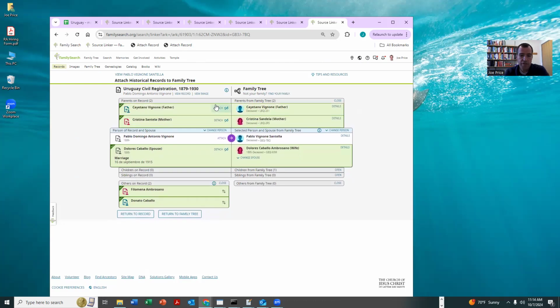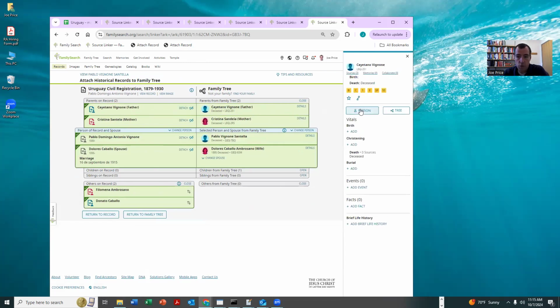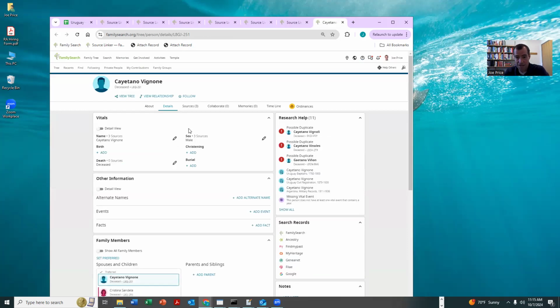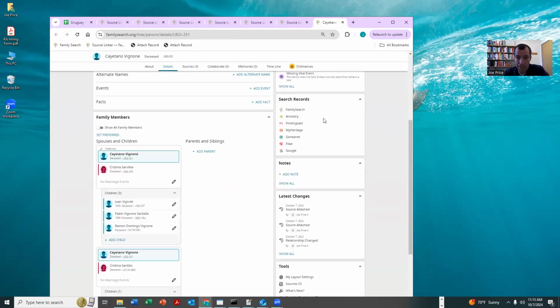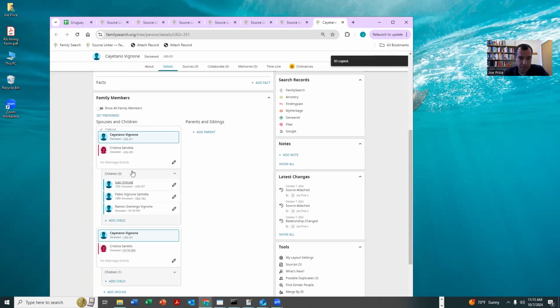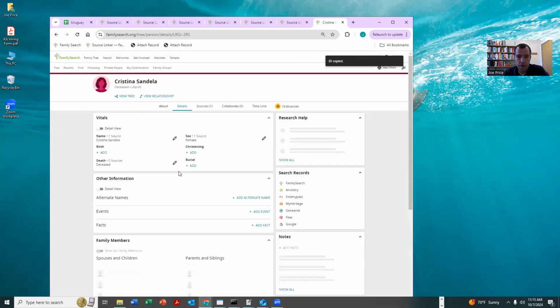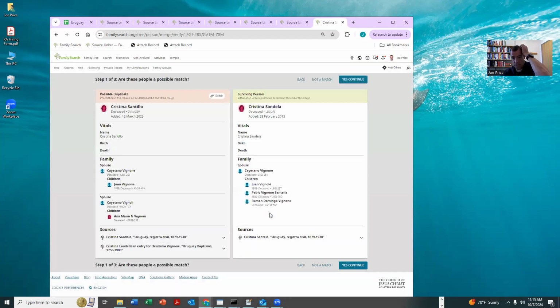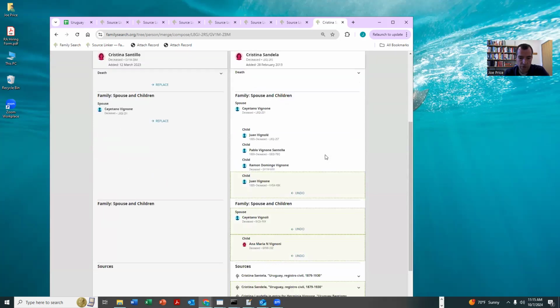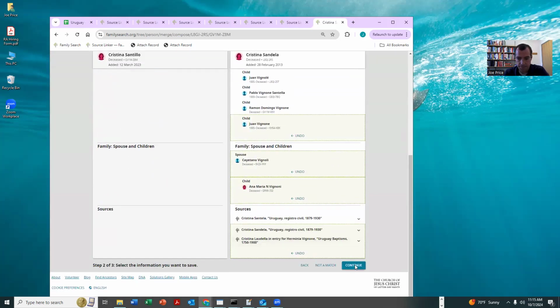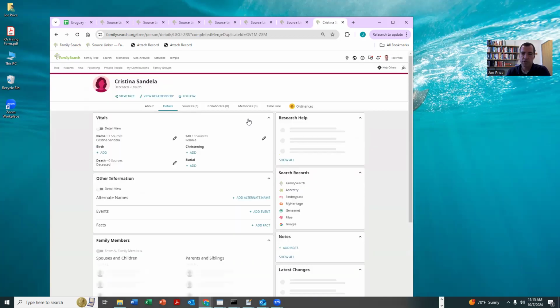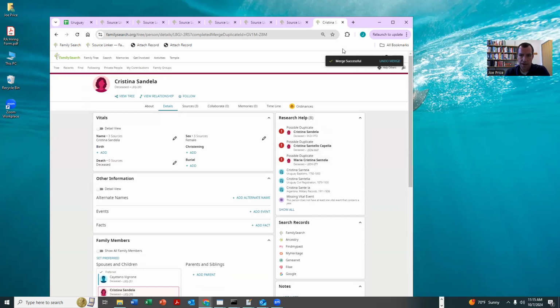Okay. Now, if you only feel comfortable doing the marriage record, this is a totally fine place to stop. But I just wanted to highlight that if you also feel comfortable doing merges, then since we saw multiple matches coming up, this is great where I could maybe go in and do all of these merges, or at the very least, I could do this one right here with the mom. Now, if you don't feel comfortable doing merges, then you can skip this part. But I find that this becomes a really great way to create this super connected family. Okay, but for the purpose of this video, I'll just focus on the marriage record part, but just know that there's all this follow-up work that we can do that can be awesome.